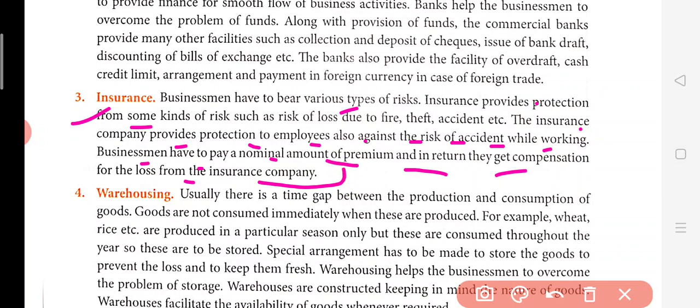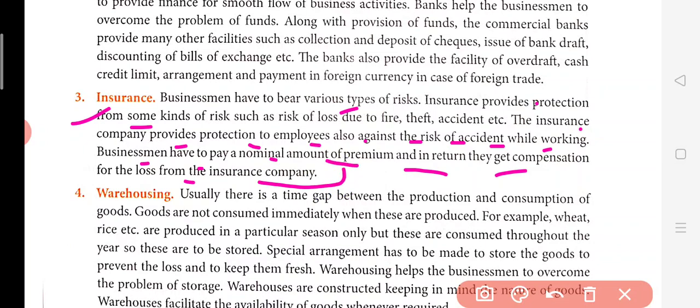What is insurance? There will be a premium amount which will be paid by a person. That premium amount will be paid monthly, yearly, or half yearly, depending upon the contract or agreement between the insurance company, the insurer, and the insured. So the insurer is the person or the company which provides you the insurance, and the insured is the person who has taken that insurance. Now here it cannot only be a person, it can be a company also. So both the terms are interchangeable. Insurance is not only taken by a person.